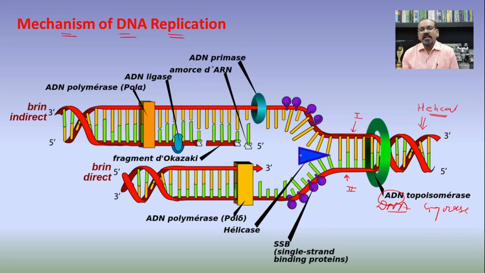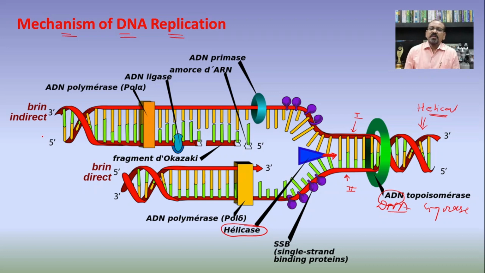When the DNA molecule becomes uncoiled, at that time another enzyme, that is the DNA helicase, is responsible to break the hydrogen bonds in between the complementary nitrogen bases. And in this way, because of the breaking of the hydrogen bonds in between the complementary nitrogen bases, the two DNA strands separate from each other.